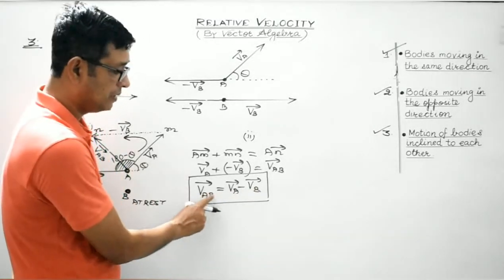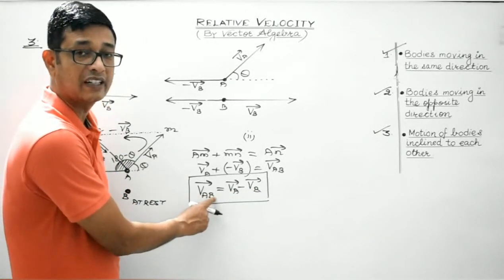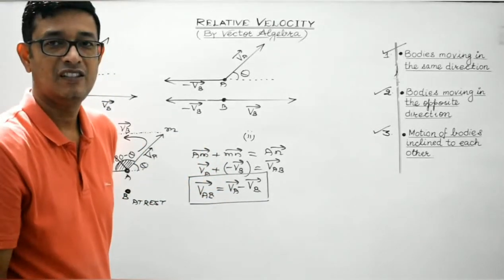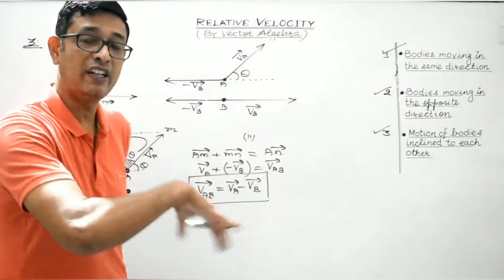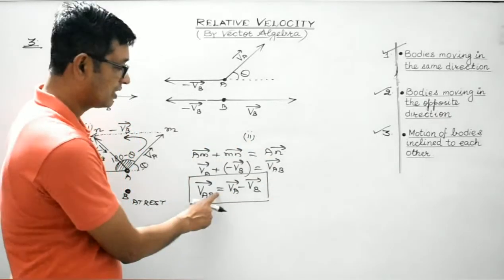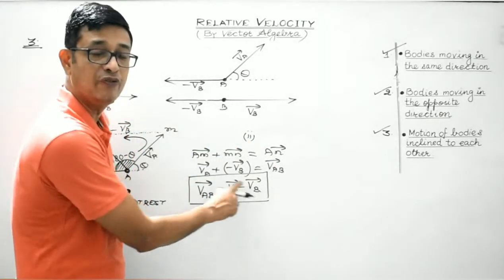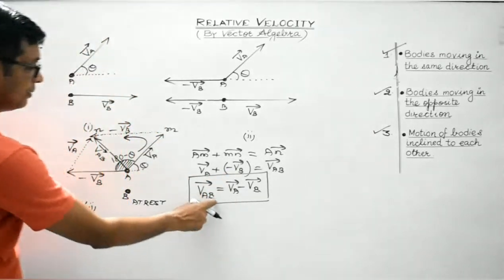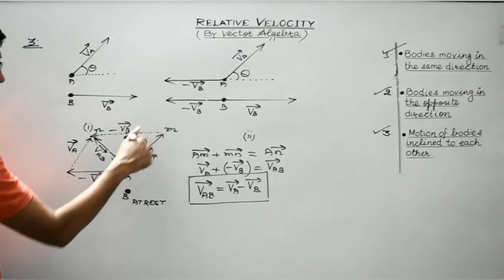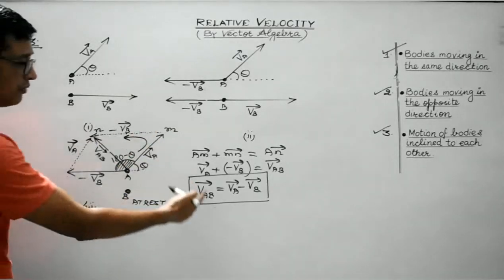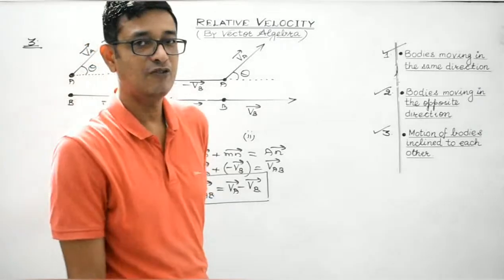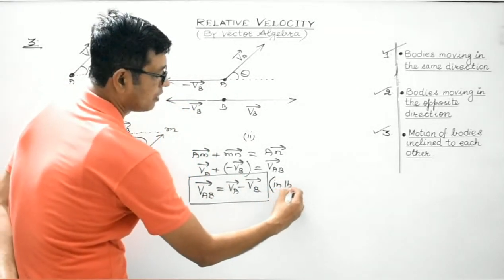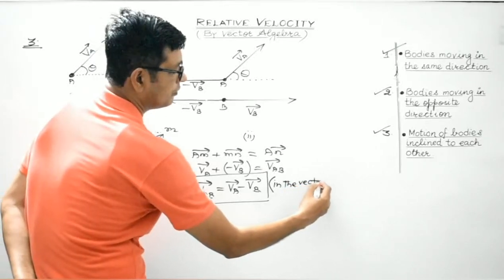Now what does this mean? It means that VAB is the resultant, or the vector addition, of VA vector and minus VB vector. This subtraction can be converted into addition of vectors. How? It can be stated as the vector addition of VA vector and minus VB vector. So VAB is the vector result of VA vector and minus VB vector. That will give us the relative velocity of A with respect to B. This is, students, in the vector form.